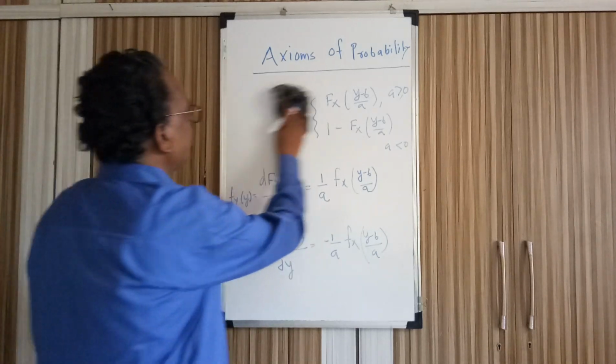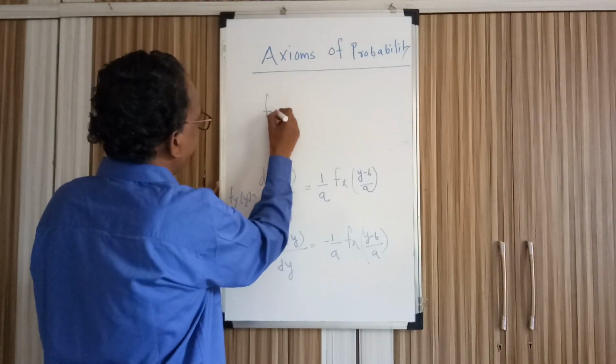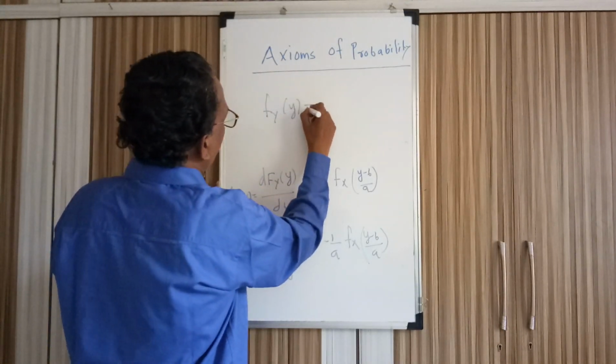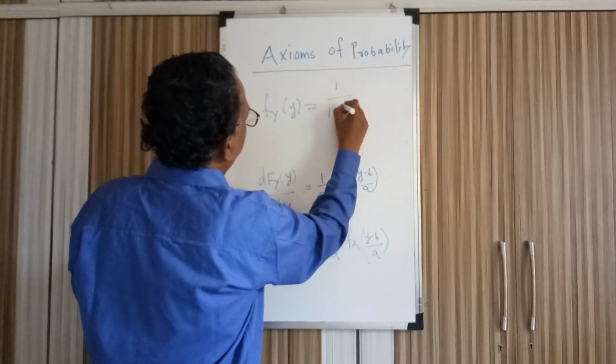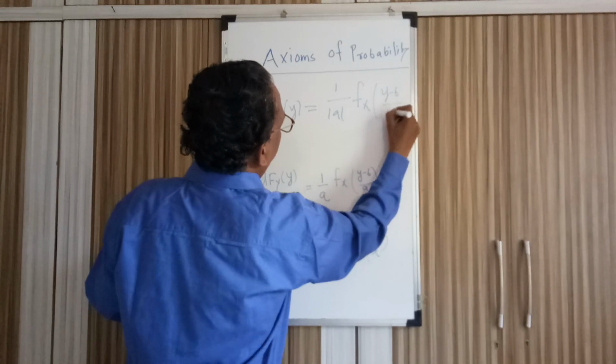Together we can write both these equations as f_Y(y) equal to 1 by mod of a times f_X of (y minus b) by a.